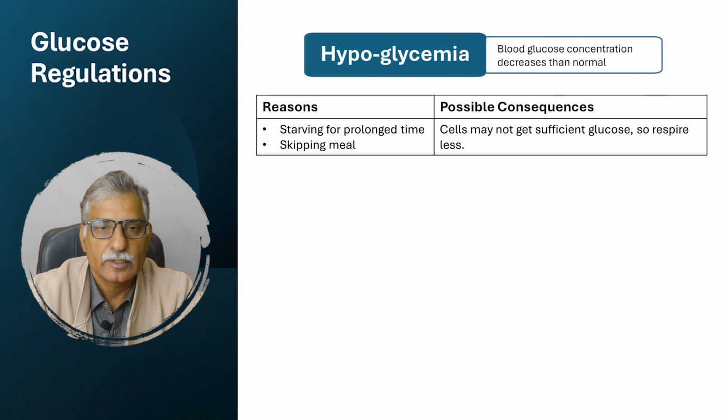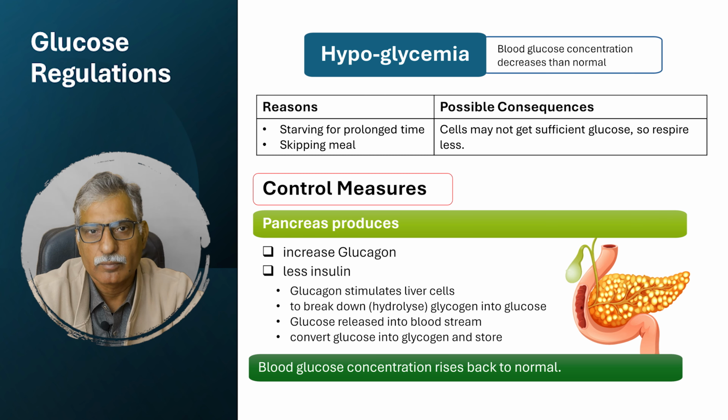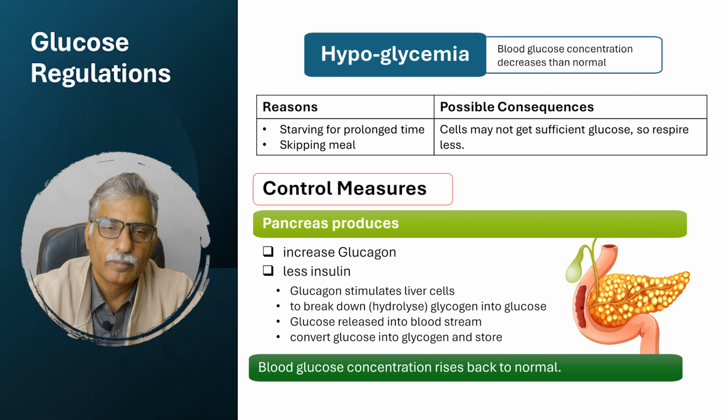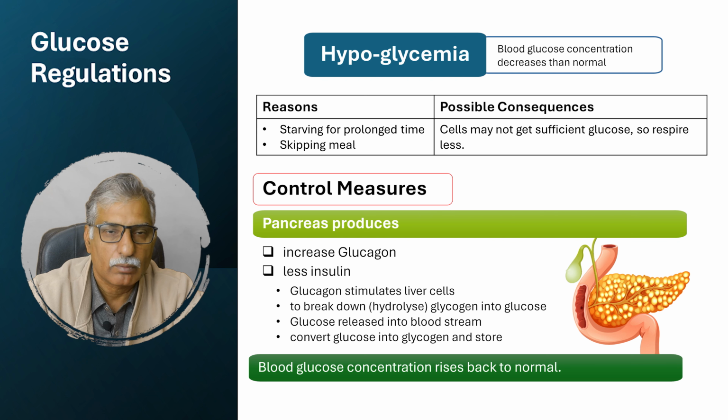When blood glucose concentration starts decreasing below the set point, alpha cells increase the production of glucagon, and beta cells in the pancreas stop the production of insulin. Glucagon travels through the blood, reaches the liver cells and stimulates them to break down stored glycogen into glucose, which is released into the bloodstream. This increases the blood glucose concentration back to normal, and ensures that a continuous supply of glucose is maintained to the body cells, body tissues, and even to the brain.